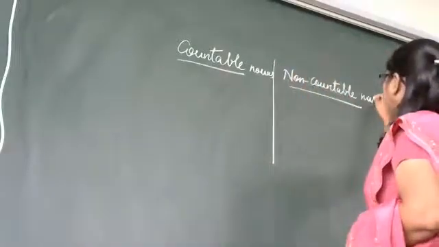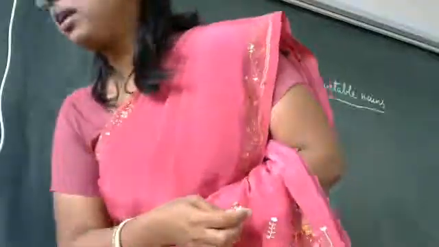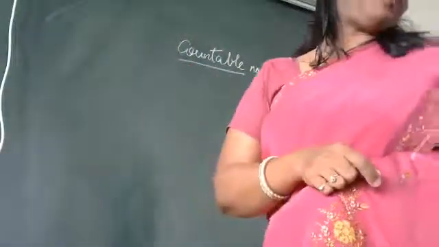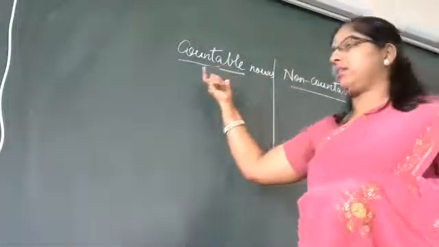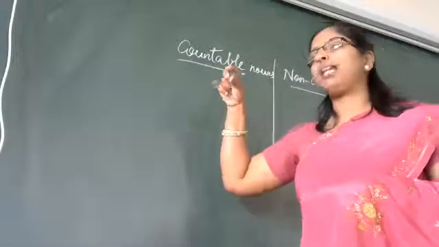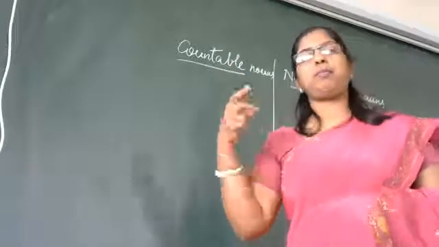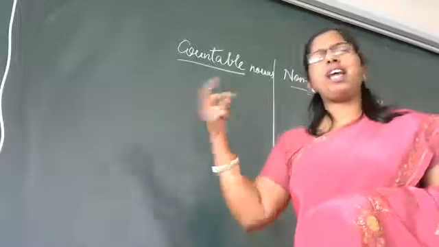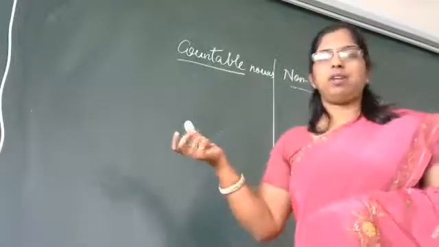Anyone? What is the meaning of countable? Which you can count. Yes? Some objects or people or anything wherein you can count and tell me how many they are.